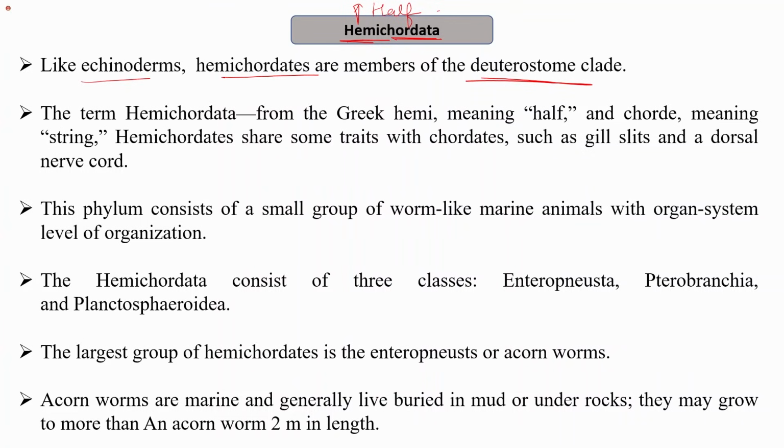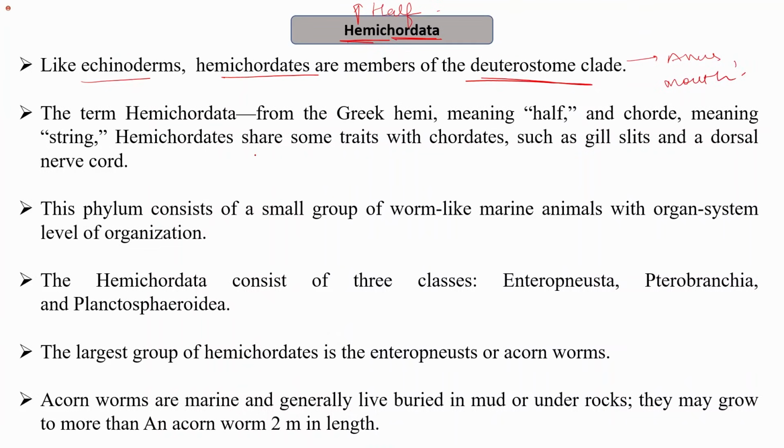Like echinoderms, hemichordates are also members of the deuterostome clade. That is, they have the characteristics of deuterostomes. In this, the anus appears first. That is, the anus is formed near the blastopore, and then the mouth appears second.